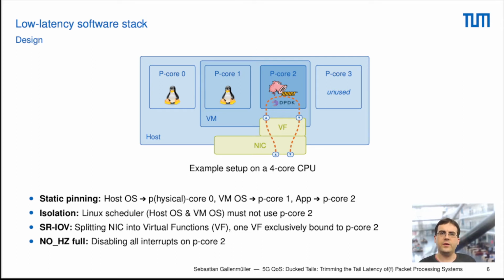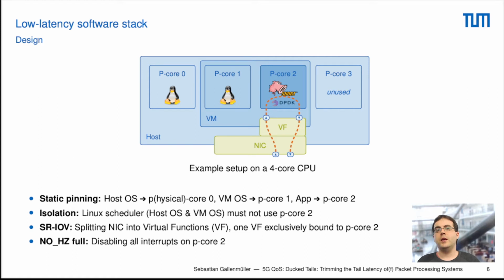So how does a system look like if you put all of these things together? Here we have a quad-core CPU, and what we can see is that the host system, or the operating system of the host, is just bound to a single core, in our case core 0, and all the other cores are not bothered by the operating system any longer. This allows us to host a VM on cores 1 and 2, and there we do basically the same thing. We bind the operating system to core 1, and this leaves pcore 2 free from any impact of the VM operating system and the host operating system.